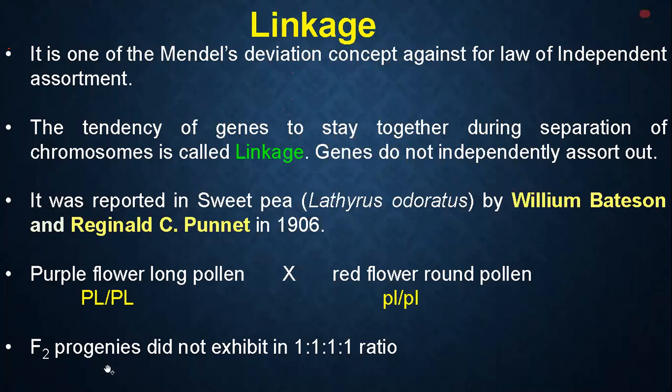Okay, so in the F2 progeny, if it is proper, we have to get a 9:3:3:1 ratio. Instead of that we are getting only a 1:1:1:1 ratio. So this is actually due to linkage, where the genes stay together and do not segregate from each other.